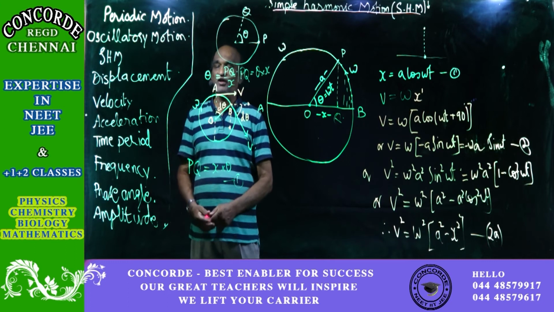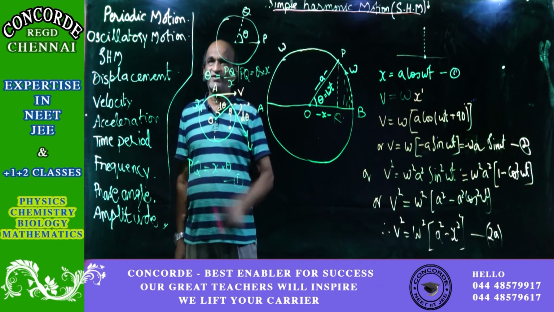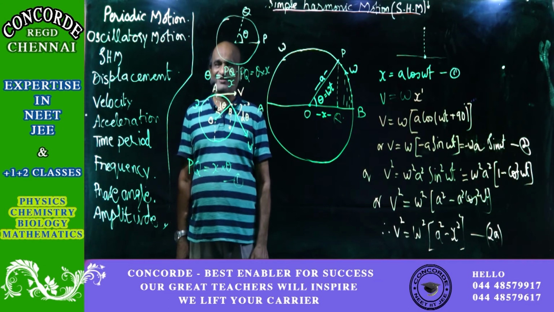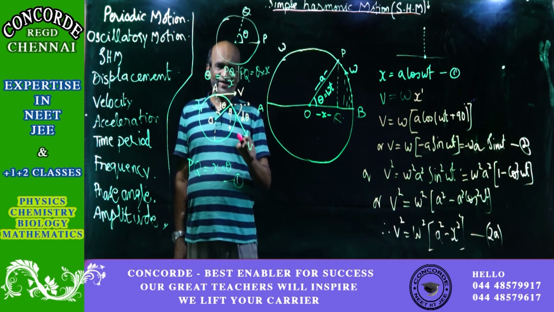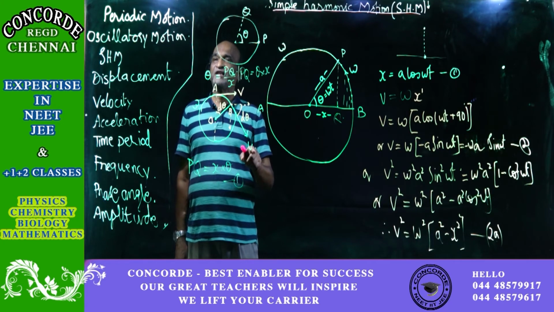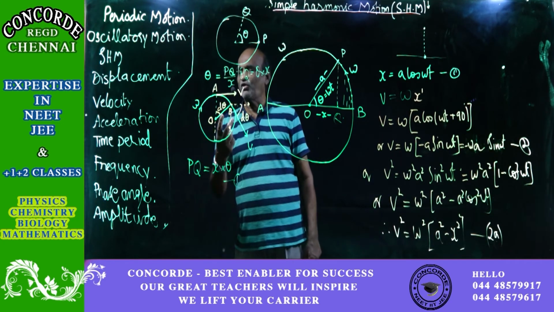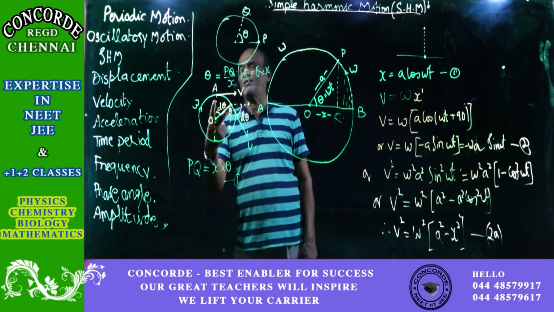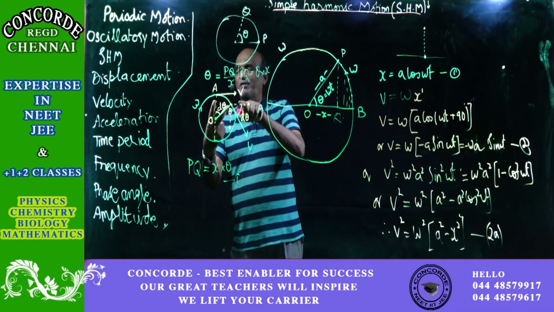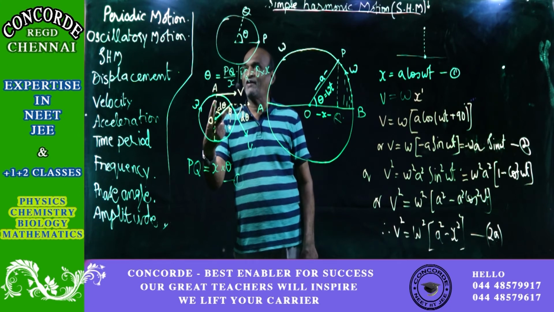So instead of that, you see here, this line is perpendicular to OA, okay? Now, this line is perpendicular to OB. So B, in the direction of velocity, that is perpendicular to OB. Now, AO and OB, the angle between them is d theta. So this is perpendicular, and here this is also perpendicular to another line.